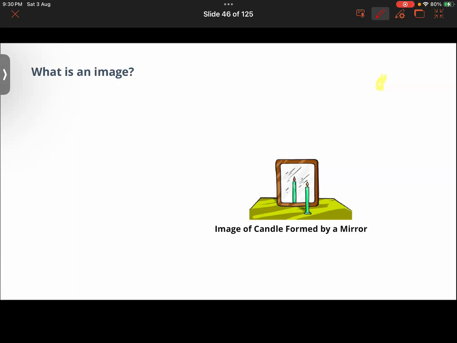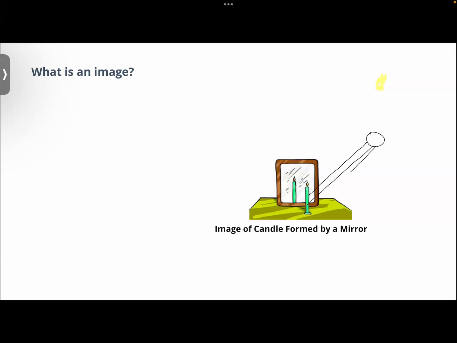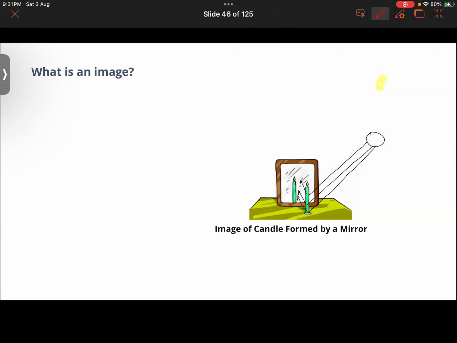What would be happening? Let us say the sun's rays are falling on this candle. So the sun's rays would be reflected from it, and the reflected rays go into the mirror. These reflected rays would be meeting somewhere, and after the meeting of the reflected light rays, formation of image takes place.